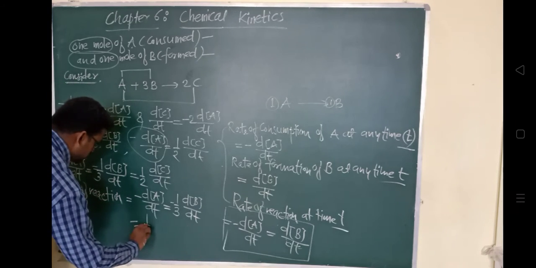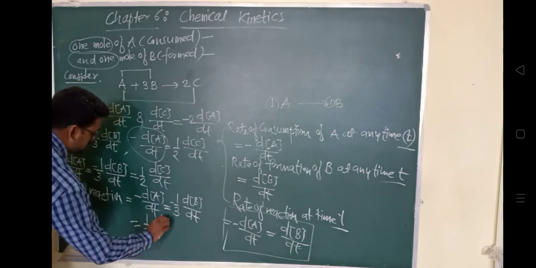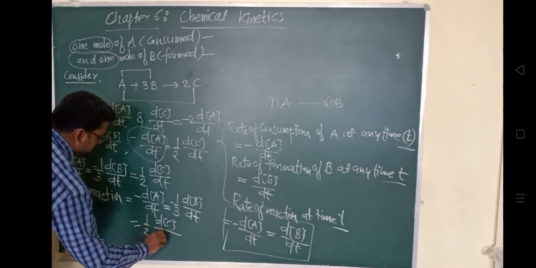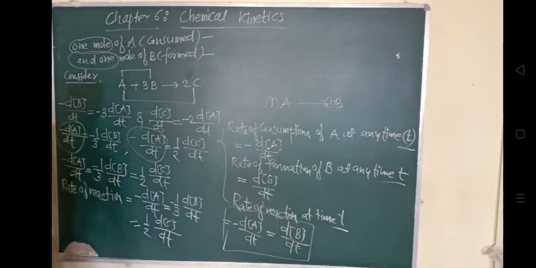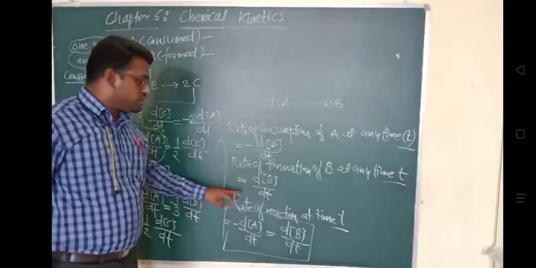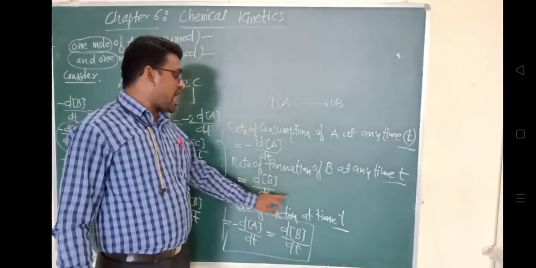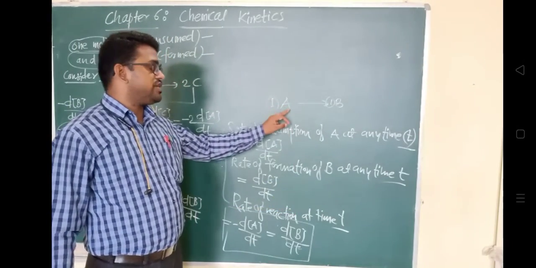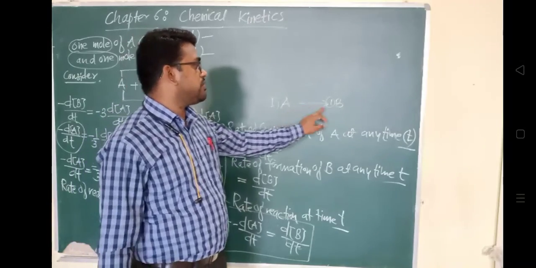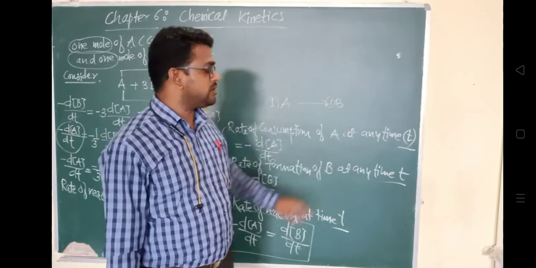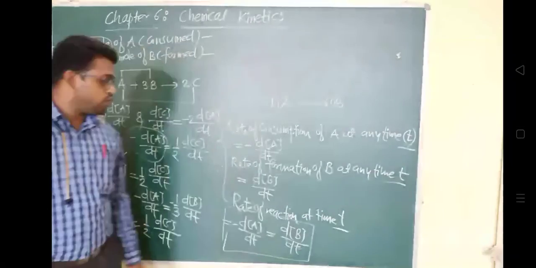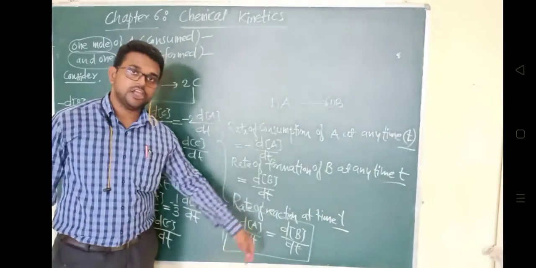Okay, so in this way we have written the rate of reaction at time t, when 1 mole of A is consumed and 1 mole of B is formed. The moles are the same.